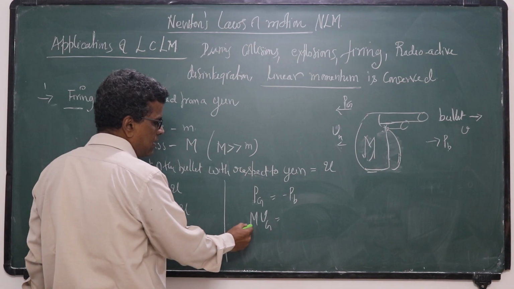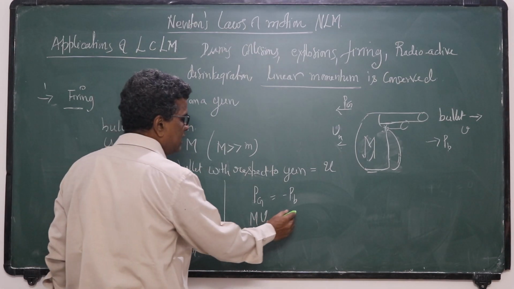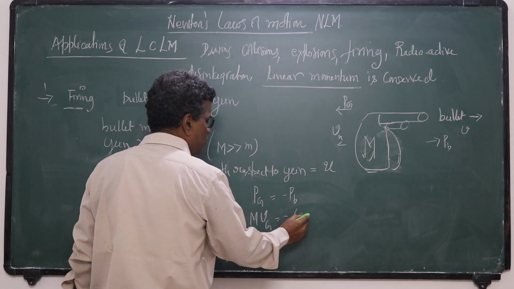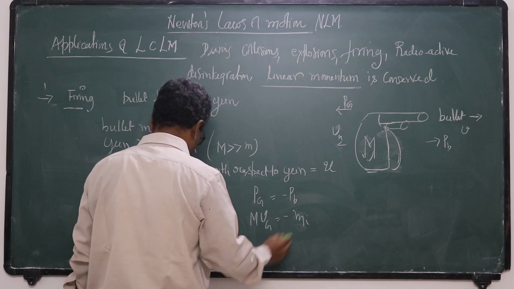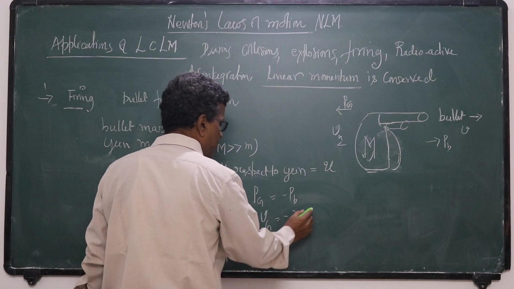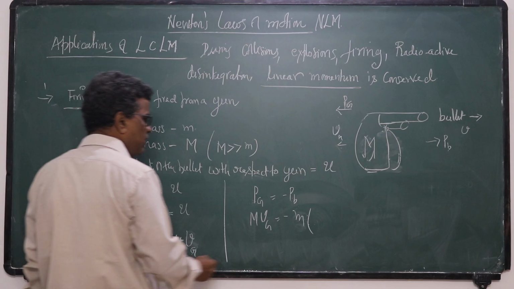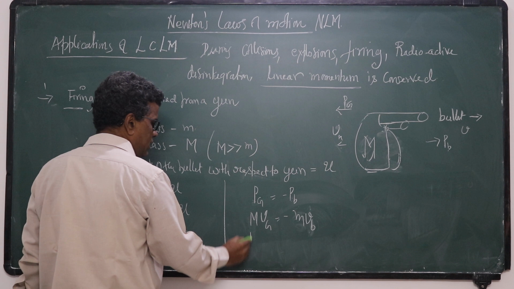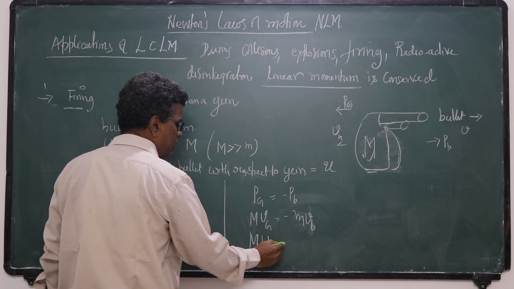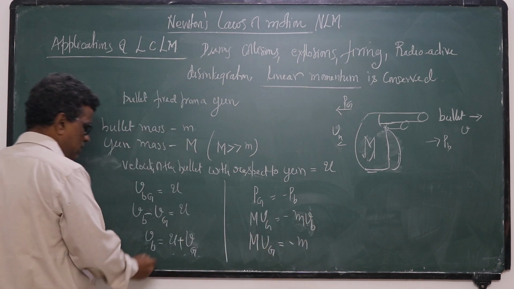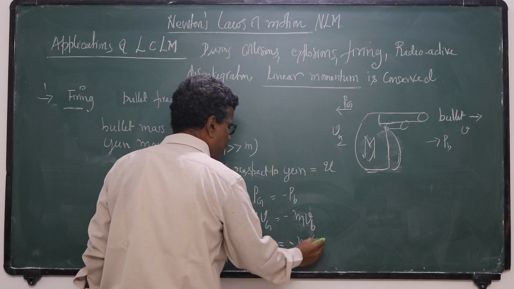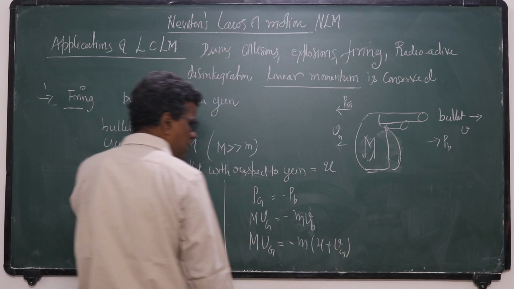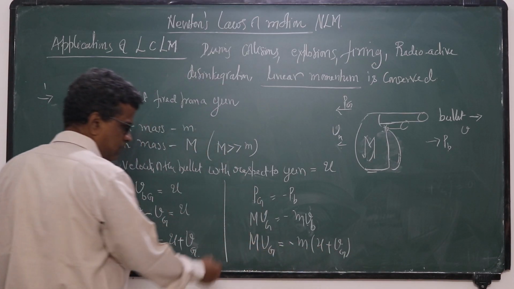Momentum of the gun is M into velocity of the gun, minus momentum of the bullet, which is m into velocity of the bullet. That is m into u plus velocity of the gun. So you bring this side, minus Vg.